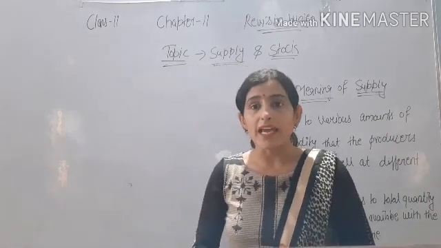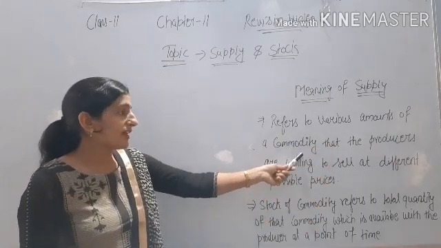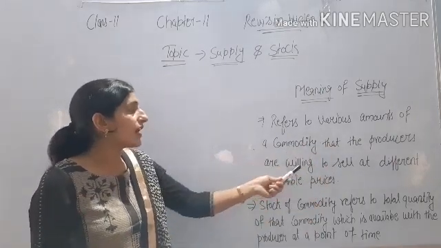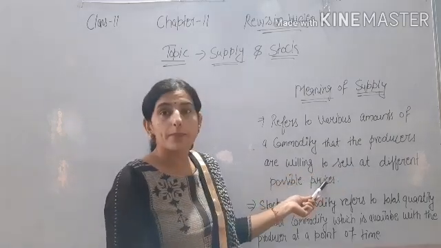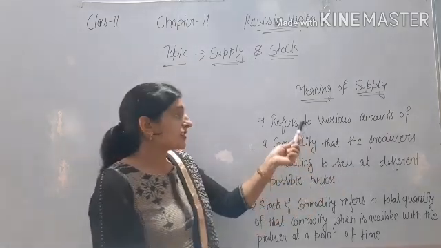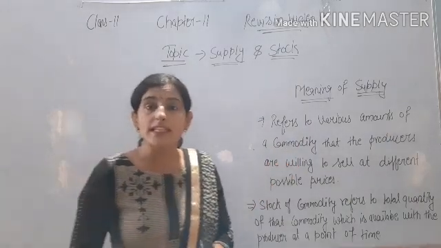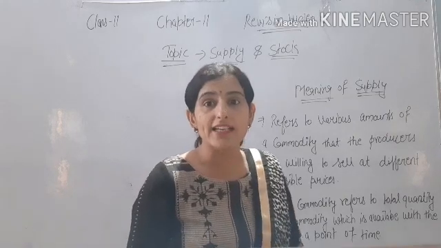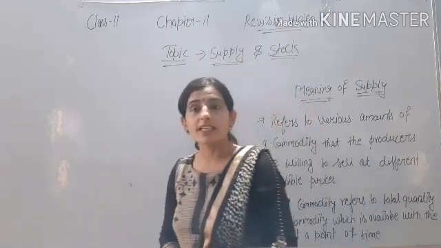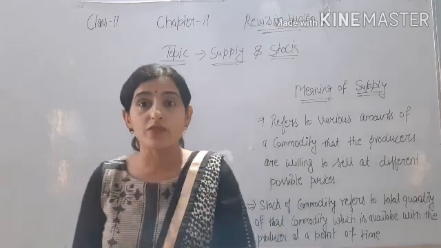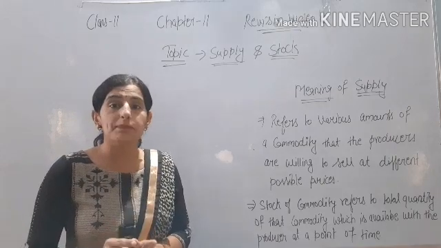So what is supply? Supply refers to various amounts of a commodity that the producer is willing to sell at different possible prices. Okay, it means the price of the commodity is given and the producer is willing to sell at the given price. That is the supply.